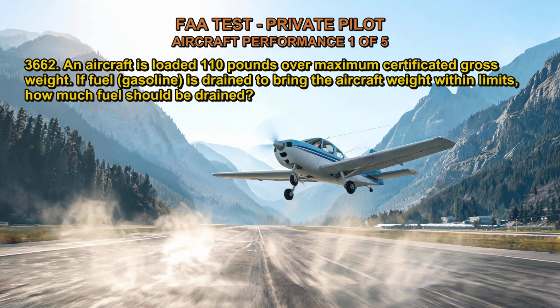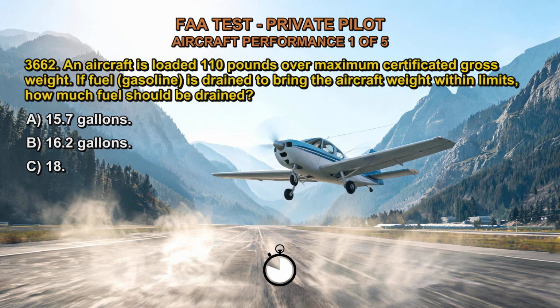3662. An aircraft is loaded 110 pounds over maximum certificated gross weight. If fuel, gasoline, is drained to bring the aircraft weight within limits, how much fuel should be drained? A. 15.7 gallons. B. 16.2 gallons. C. 18. The correct answer is C.